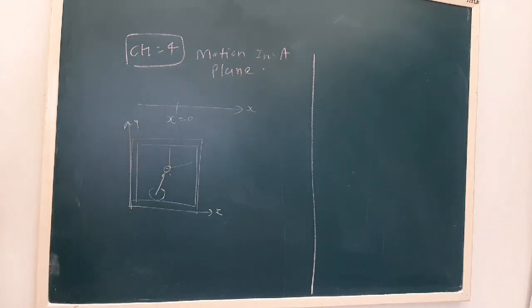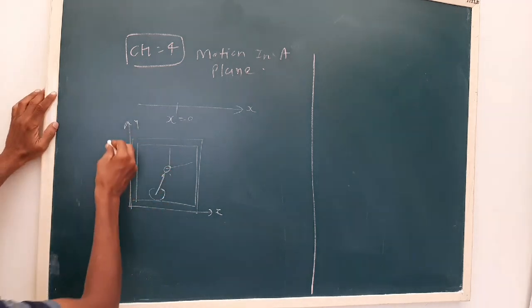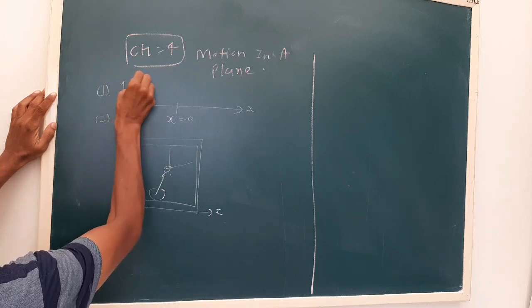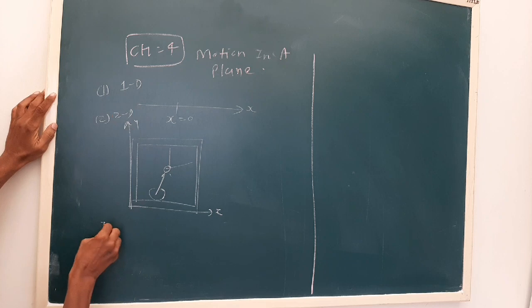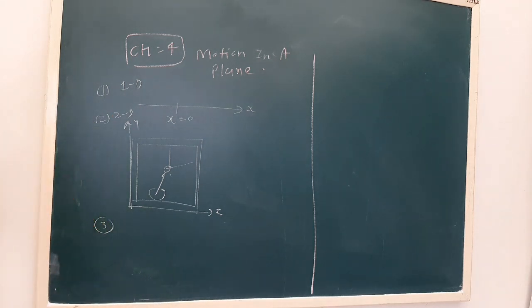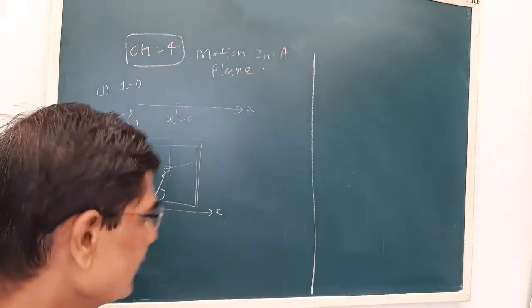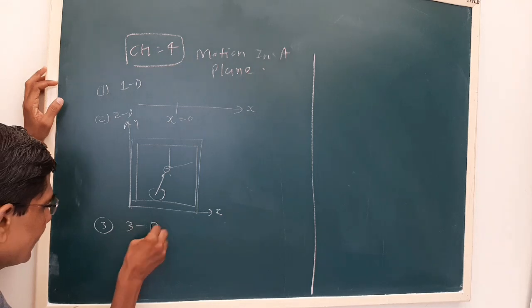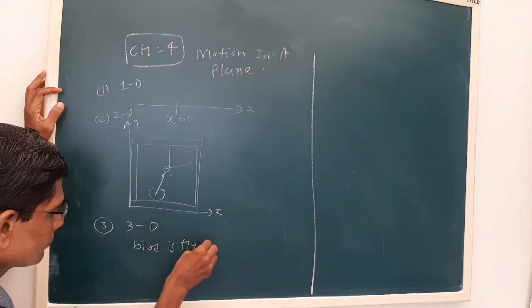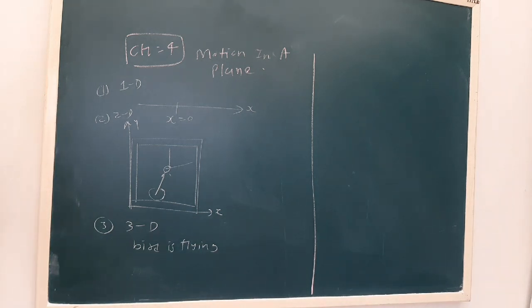So that motion we say is in 2 dimensions. And 3-dimension motion is, suppose a bird is flying or an aeroplane is flying, that is 3-dimension motion. So in this lesson we have to study 2-dimension and 3-dimension motion.